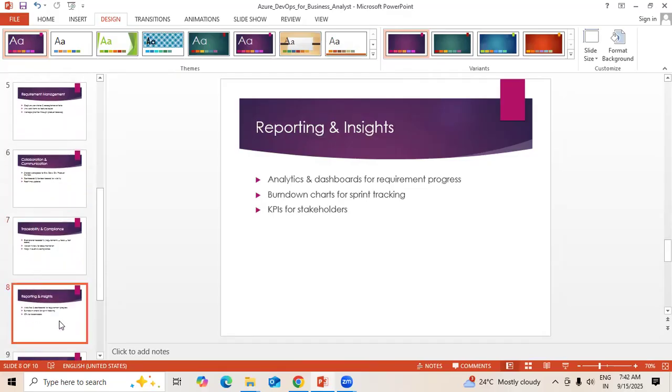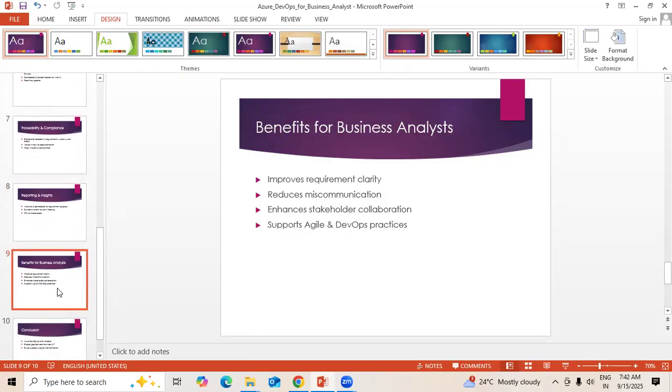Even reporting and insights can be done, because we can prepare analytics and dashboards for requirement progress using Azure DevOps. At the same time, we can prepare burndown charts for the sprint backlog, as a BA turned Scrum Master. So burndown charts, sprint tracking, etc. can be done, followed by key performance indicators for stakeholders. Everything can be done under the reporting part.